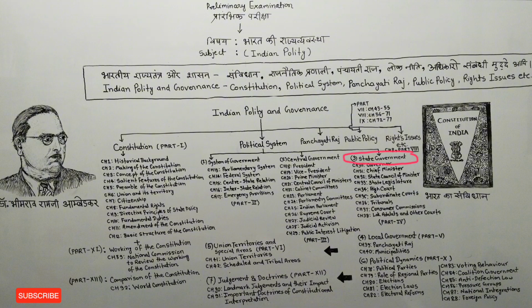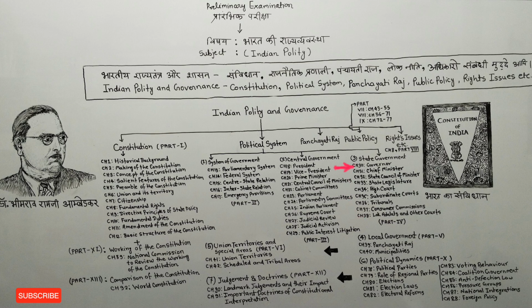After this, friends, our next topic under political system is state government, which you will find in part 4 of M. Lakshmikant sir's book. Okay, in this part there are so many chapters. Chapters from chapter number 30 to chapter number 38 have been included under this.